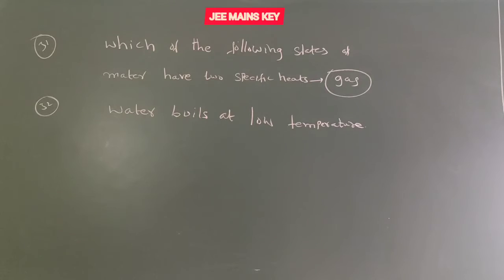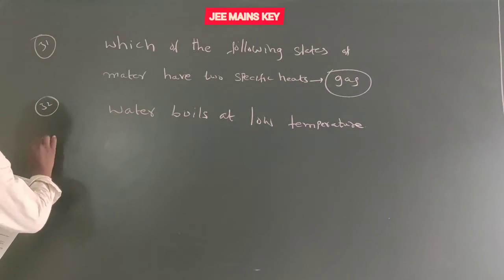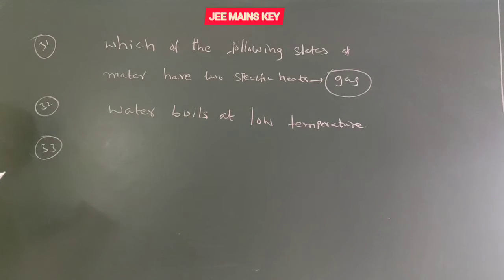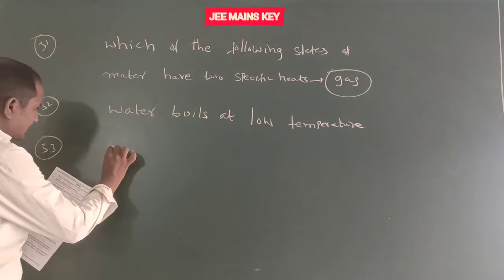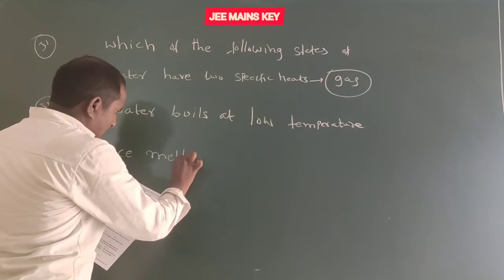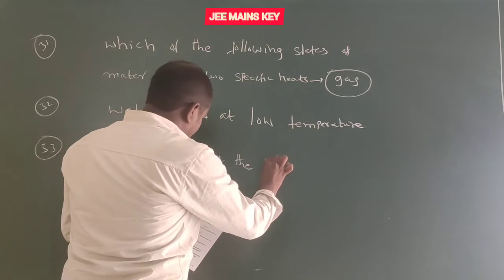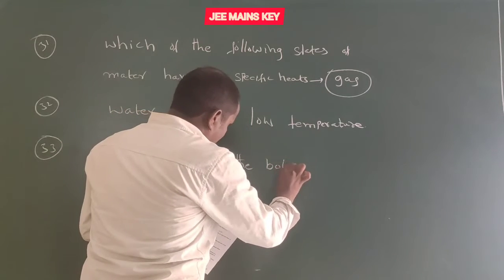Next one, question number 33. A large block of ice is placed on a table when the surroundings are at 0 degrees Celsius. The answer is that ice melts at the bottom.